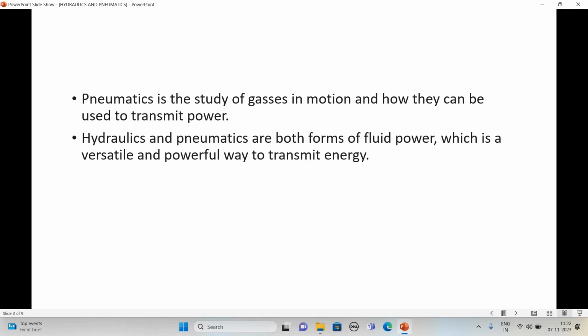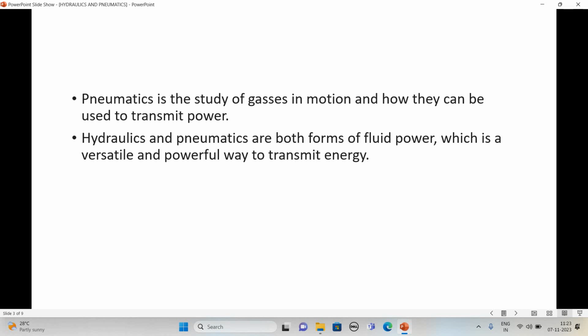Now, hydraulics and pneumatics are both forms of fluid power, which is a versatile and powerful way to transmit energy. In hydraulics and pneumatics, fluid power is used. This is nothing but industrial fluid power. Fluid is used for transmission of power.